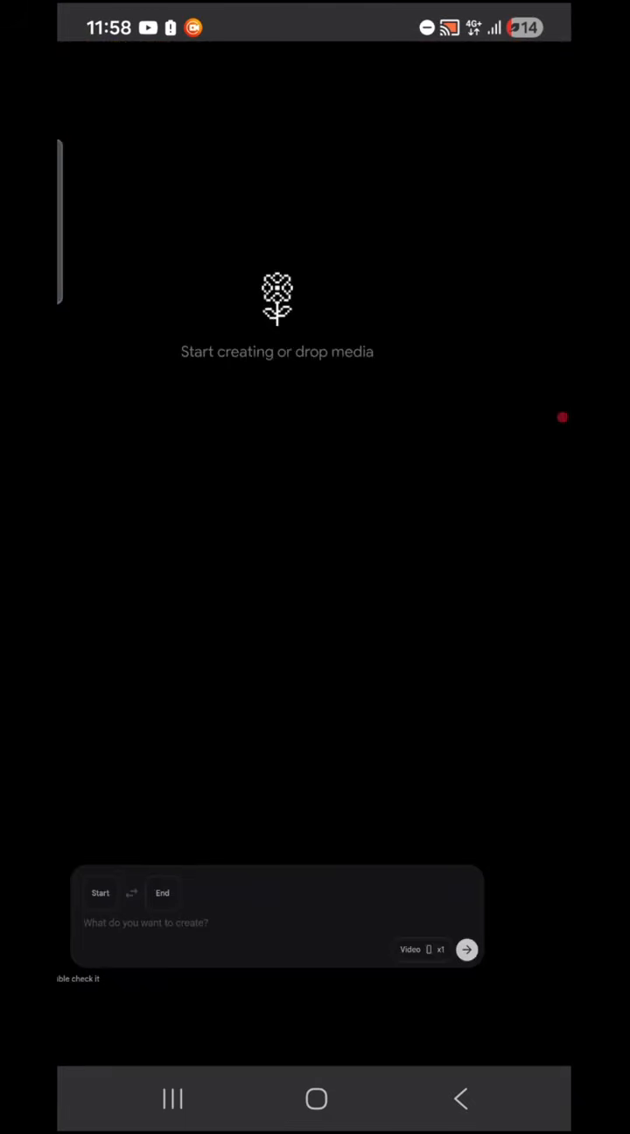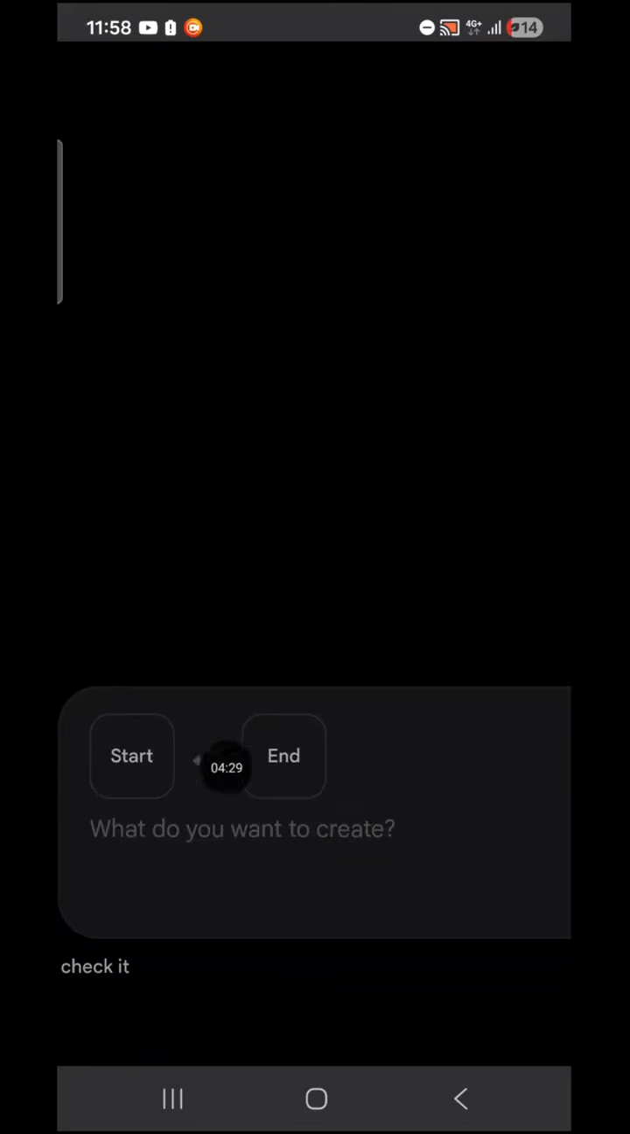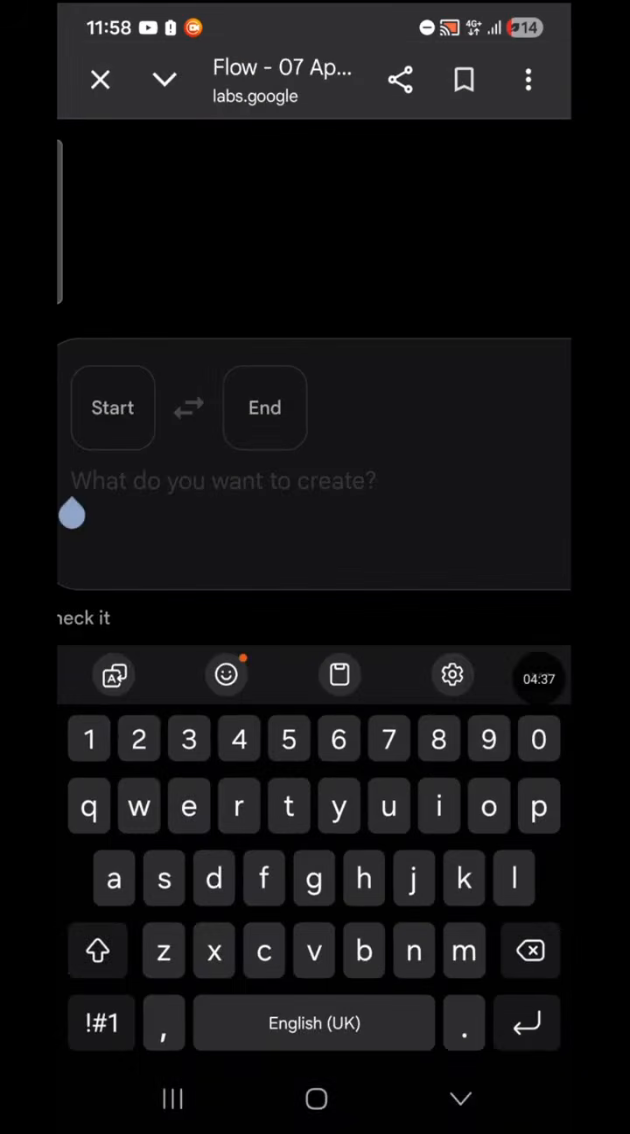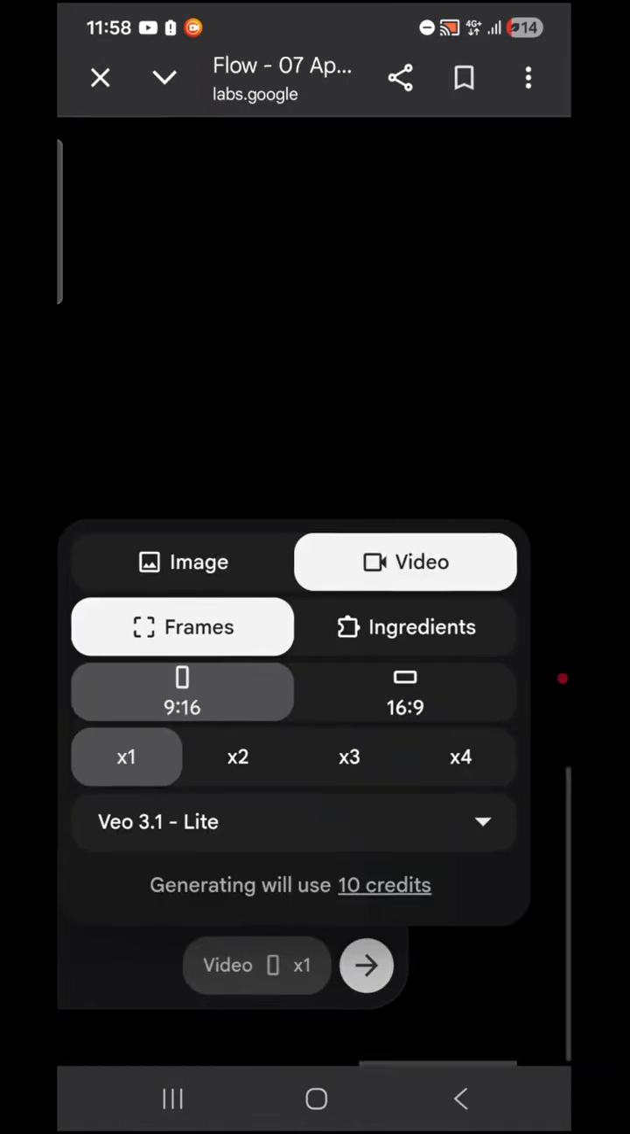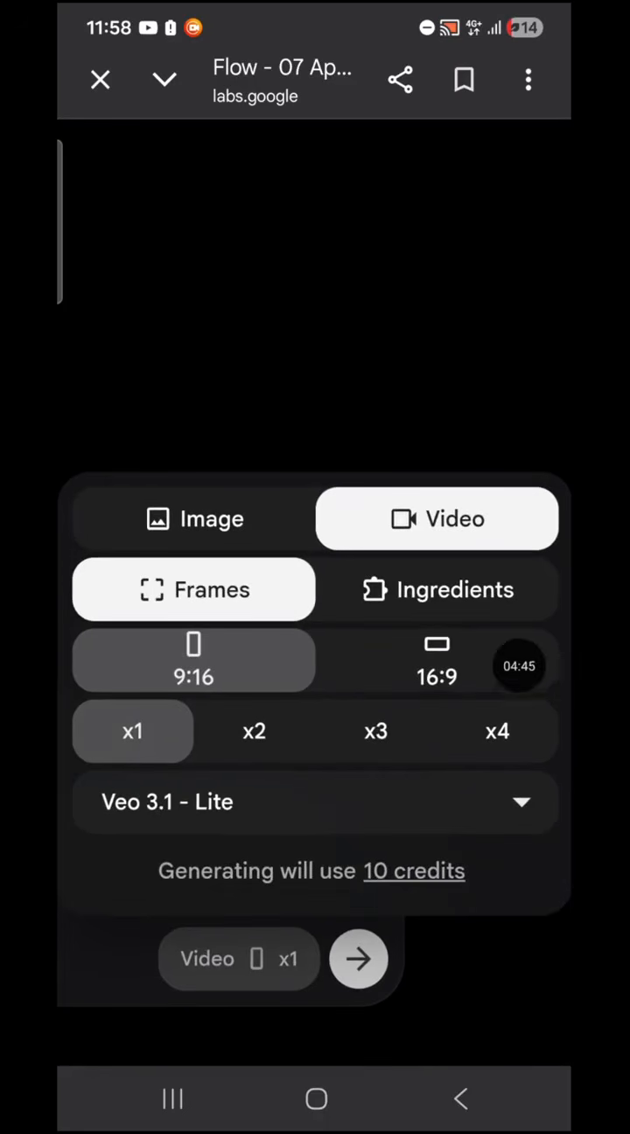Once you click on New Projects, this is where you're going to land. You come down, you're going to see Start, you're going to see End. If you come to the right here, you're going to see Video. Tap on Video. Once you tap on Video, this is where you're going to see, if you want to create your image, you tap on this place. If you want to do a video, you leave it on video.